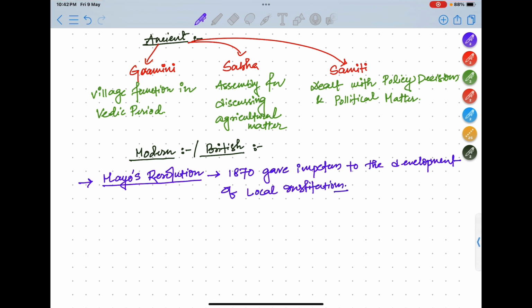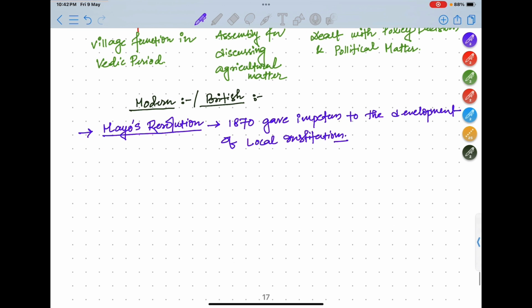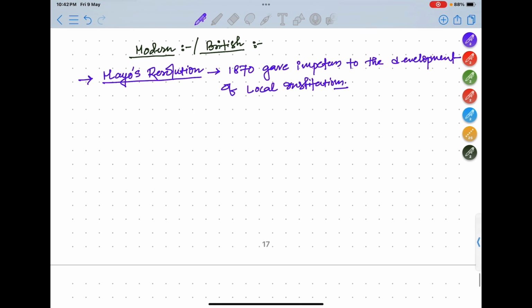So basically from this resolution, the history of PRIs, local self government, has started in modern Indian history.